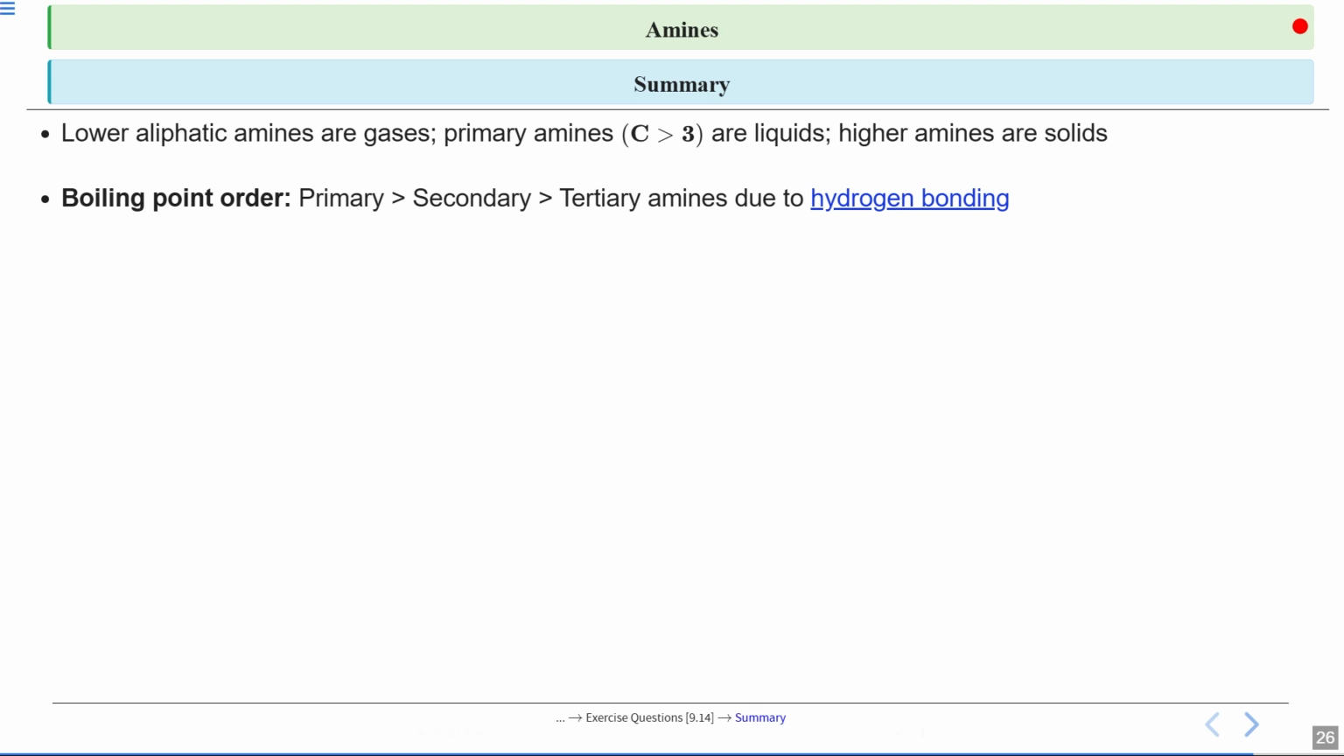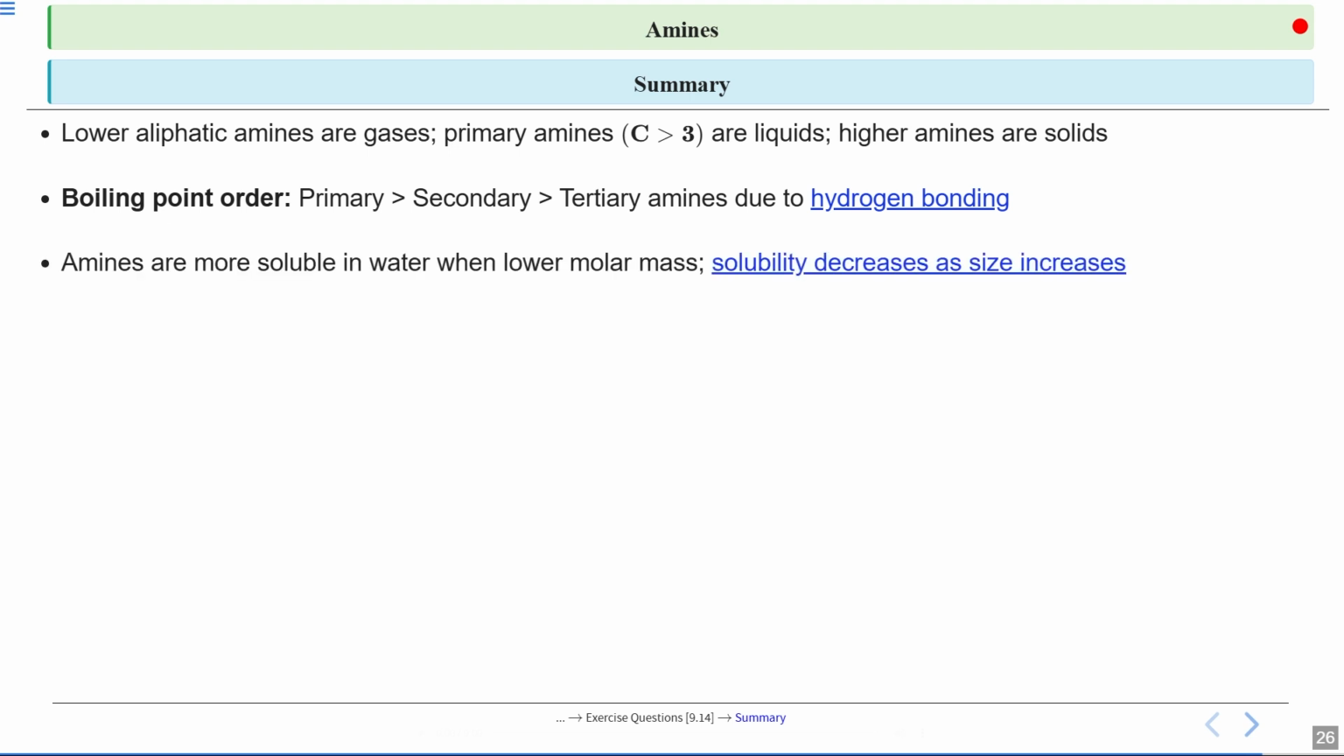Next, we saw the boiling point order. The order is: primary amine has the highest boiling point, followed by secondary, and last we have tertiary. Okay, this is because primary amines can form the most hydrogen bonds, which require more energy to break.